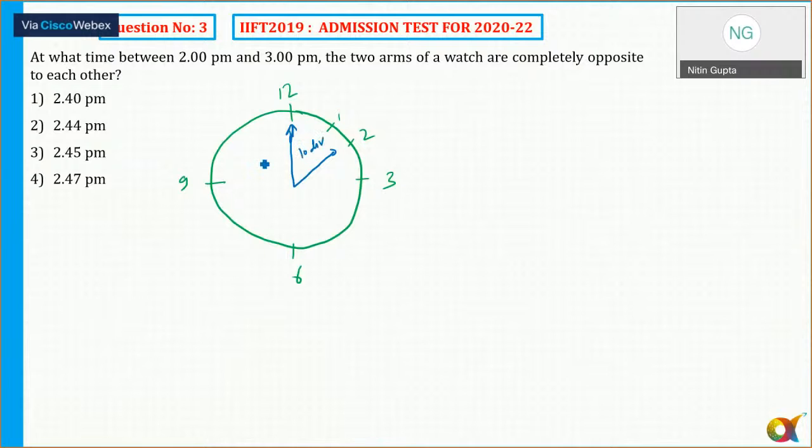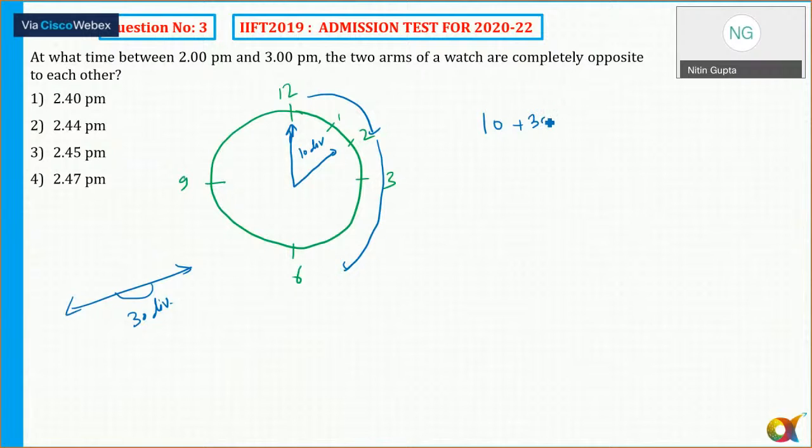I do not work on angles, I usually work on divisions. The two arms of a watch being completely opposite to each other means the gap between them is 30 divisions, which is 180 degrees. At present there is a gap of 10 divisions and I need a gap of 30 divisions. So 10 plus 30: first the minute hand will coincide with the hour hand, and once it coincides, it will travel 30 divisions extra.